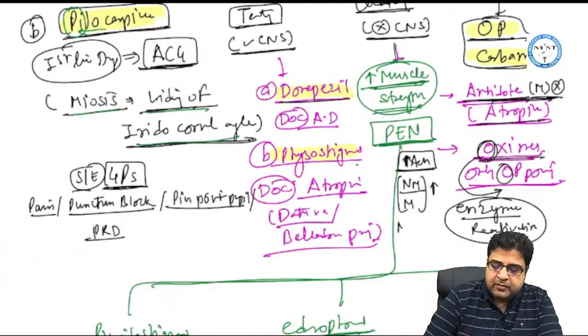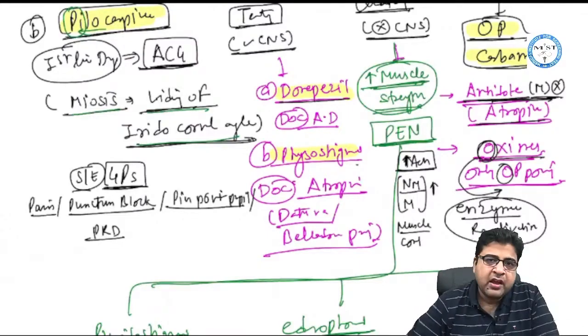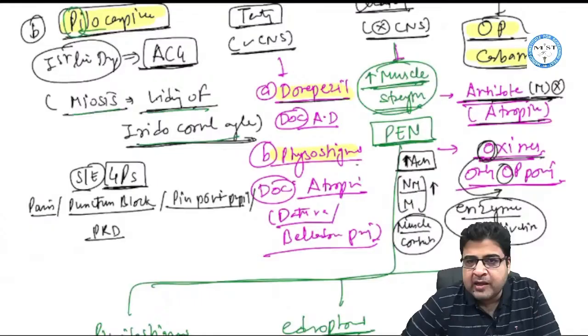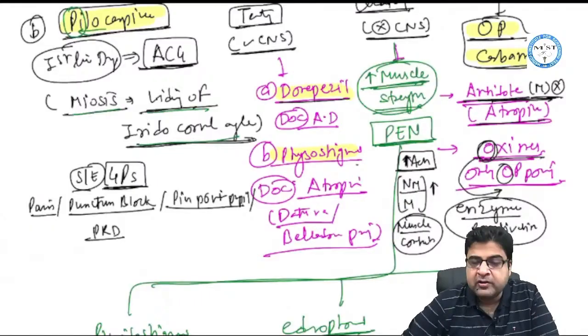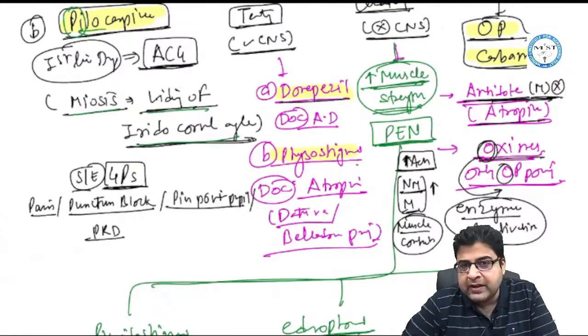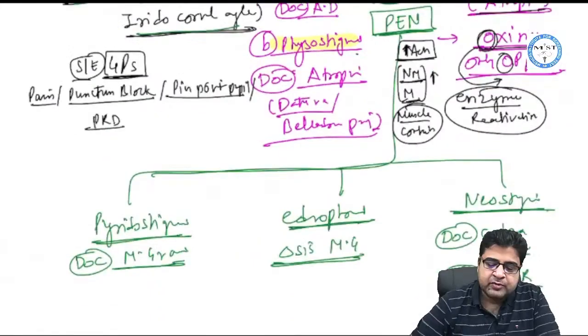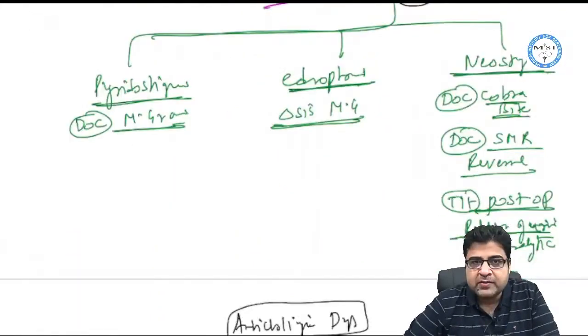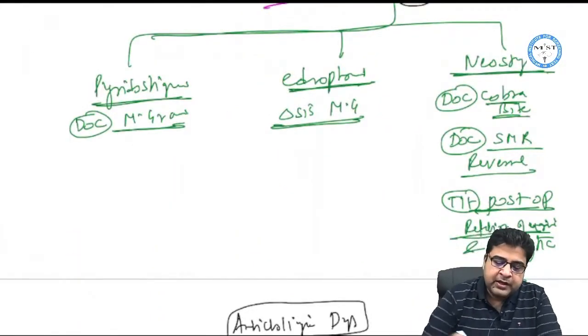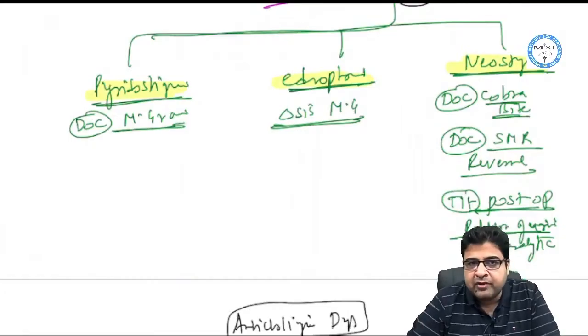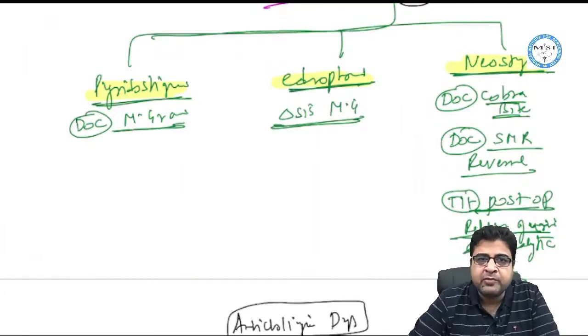So this will make the muscle contract. The muscarinic receptor will contract the smooth muscle, and the nicotinic muscle type receptor, the NM receptor, will contract the voluntary muscle. So the NM receptor will contract the voluntary muscle and the muscarinic receptor will contract the involuntary muscle. Now we have three medicines which belong to this class: pyridostigmine, edrophonium, and neostigmine.